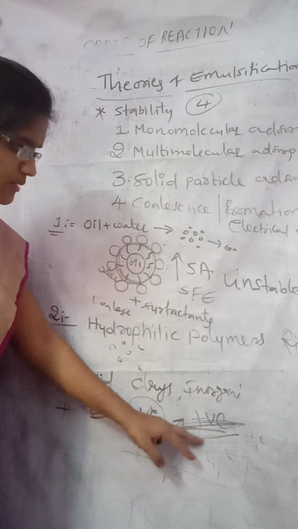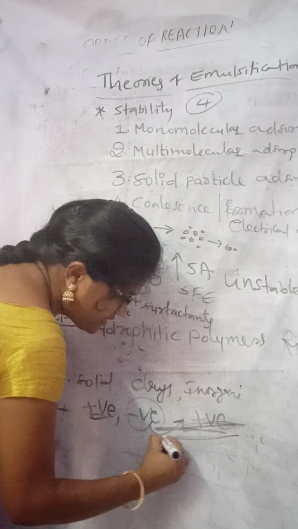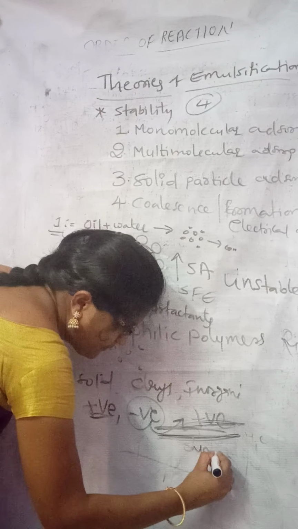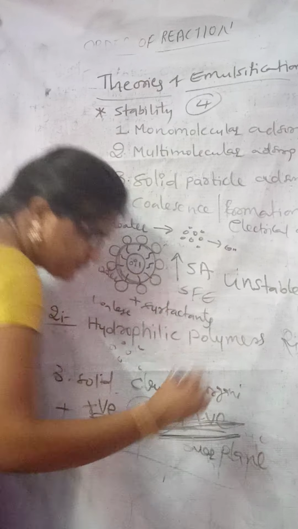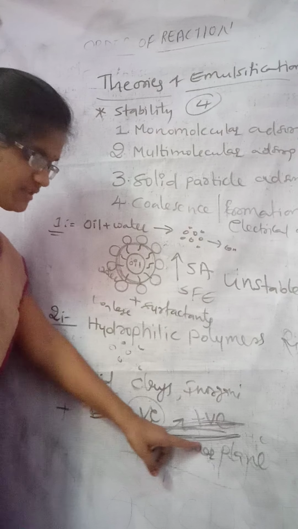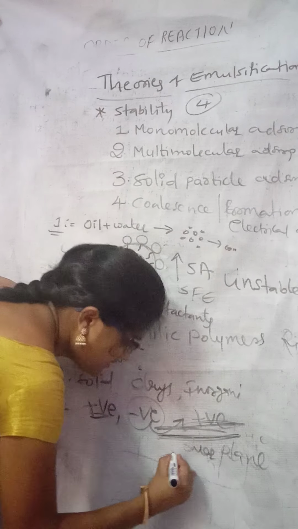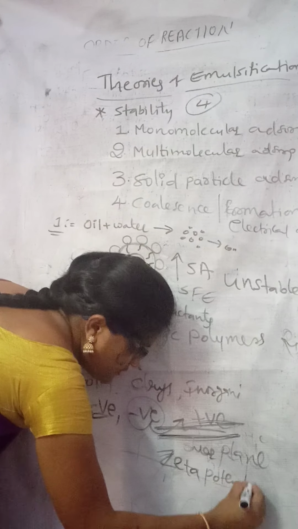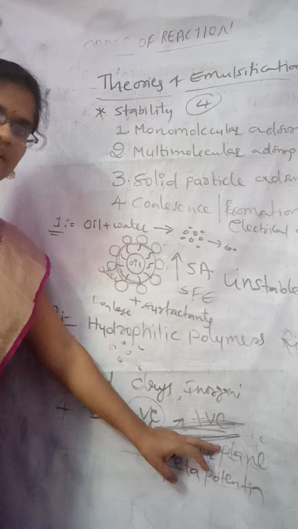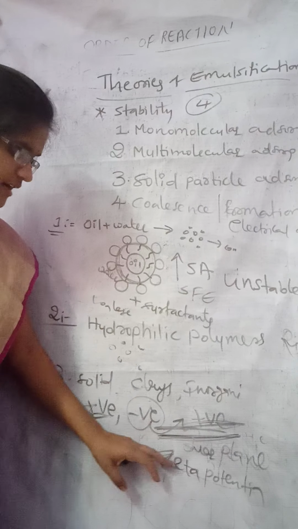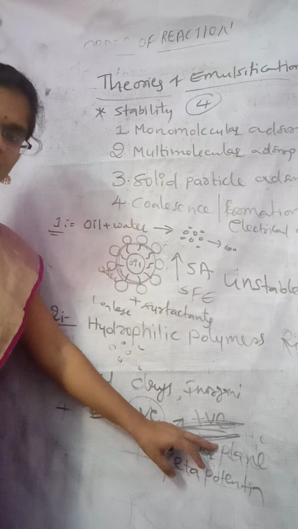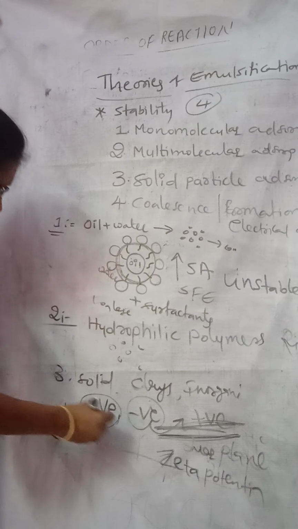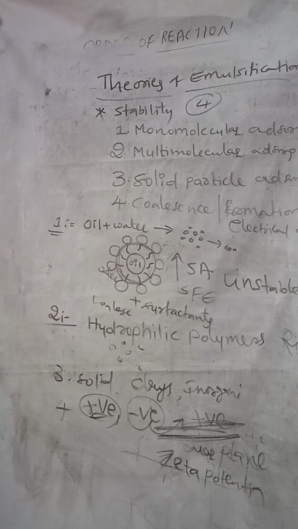Here the surface of this loosely bound layer is called the shear plane. And the electrical charge of this layer is called zeta potential. So the surface of the loosely bound layer is called the shear plane, and the charge of that loosely bound layer is called zeta potential. The loosely bound layer is formed due to the presence of positive ions. So this is regarding the theories of emulsification.